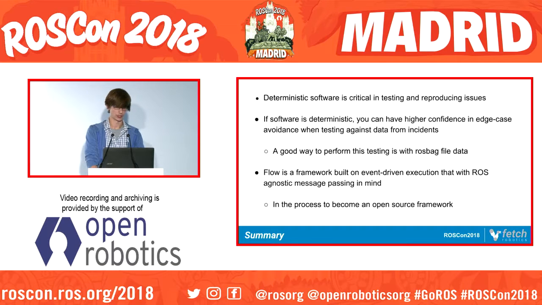So to summarize, determinism is a very critical thing in terms of testing and reproducibility, and a good way to get around some edge cases and incidences with ROS bag functional tests. Obviously not as a replacement for tests that actually involve timing information. And so to address this need, we've developed this framework called Flow. The block portion of it is not probably going to be worked on too much outside of our own context, but the message synchronization portion is in the process of becoming open source in the future. And that's all. Thank you.